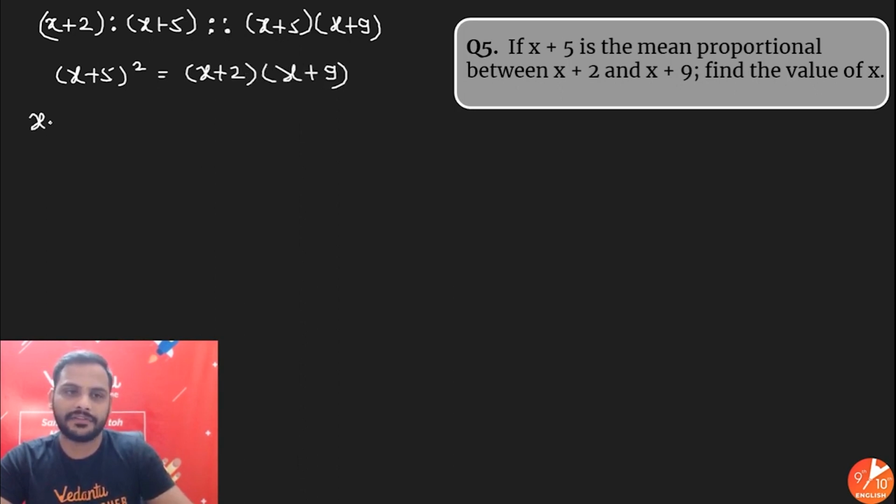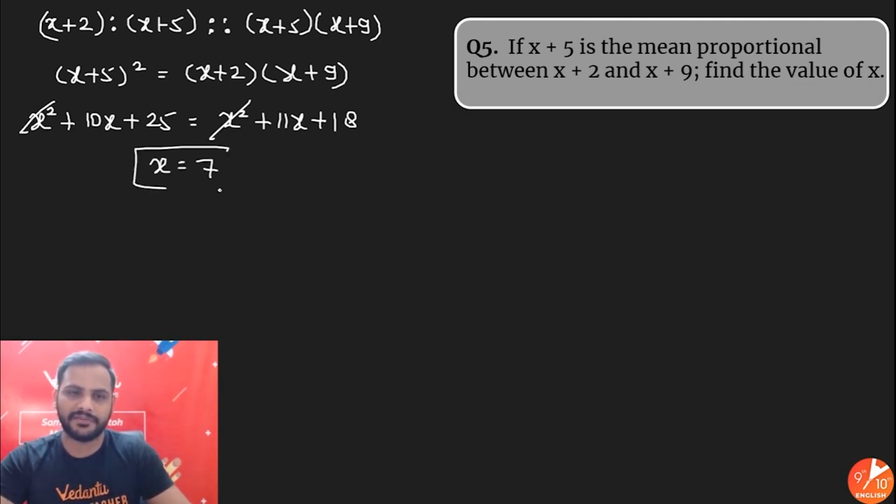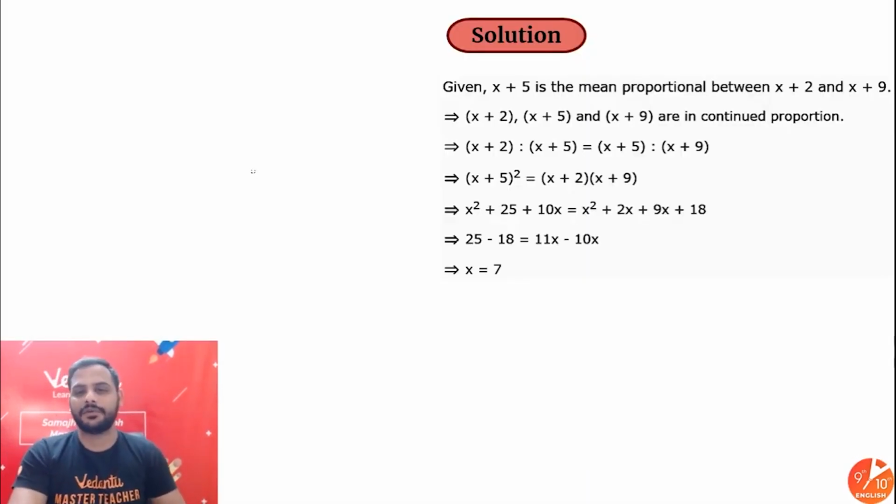right? So it is a square plus 2ab plus b square, and here x square plus 9x plus 2x plus 18, that is 11x, 2 9s are 18. X square and x square got cancelled, 10x shifted over here, and 25 minus 18, so x is equal to 7. As simple as that. What is that? X is equal to 7. Simple question.